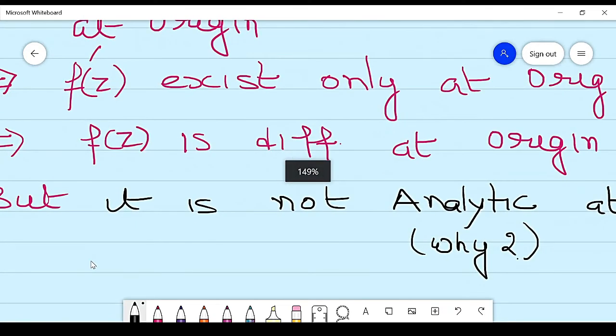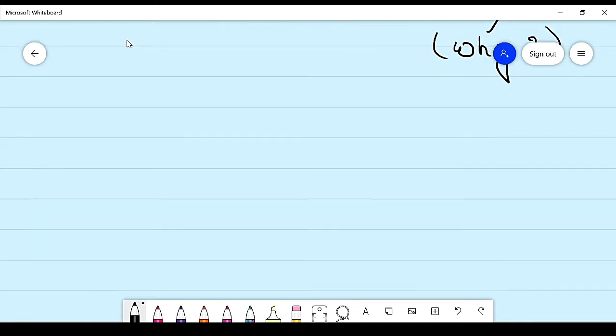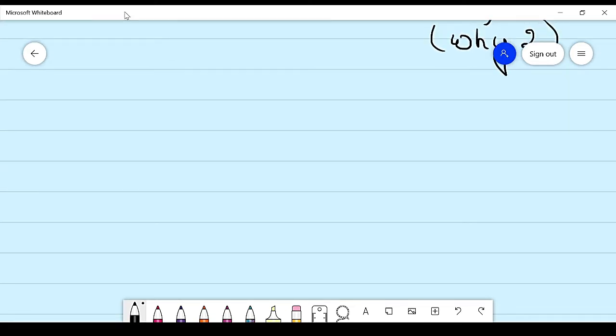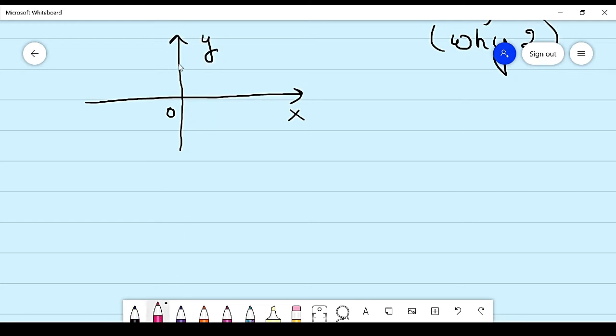Now, by using the Cauchy-Riemann condition, we see that if this is a two-dimensional space, this is the origin, this is the x-axis, and this is the y-axis. The derivative exists at this point, but the derivative does not exist in its neighborhood, because there are non-zero points around the origin.